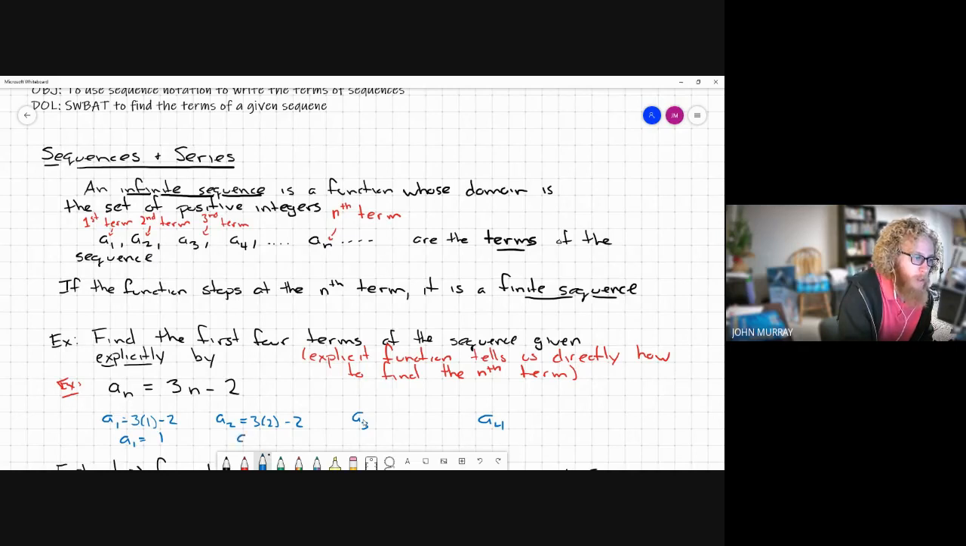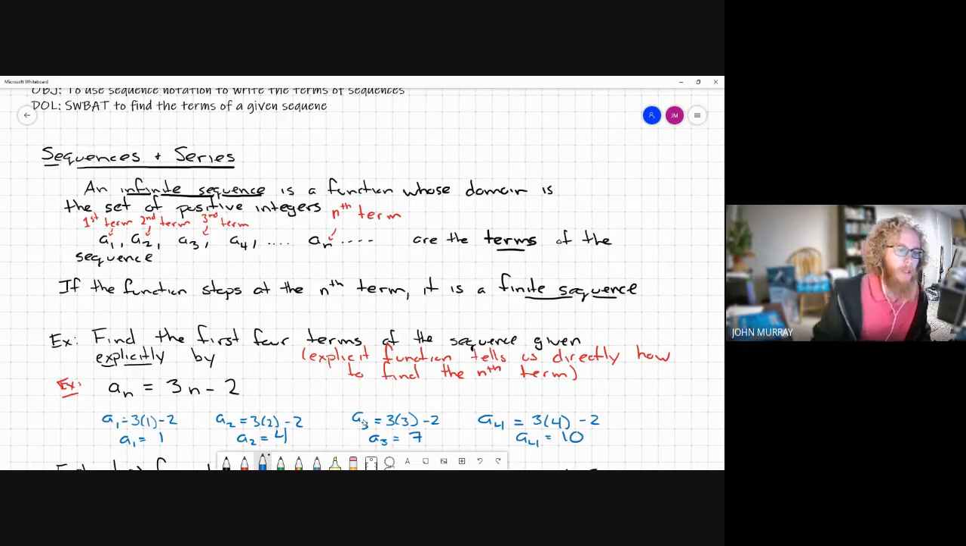So that is 6 minus 2. So my second term is 4. My a sub 3, I plug in 3. That's 9. 9 minus 2 is 7. And then my fourth term is 3 times 4 minus 2. So that is 12 minus 2, which is 10.